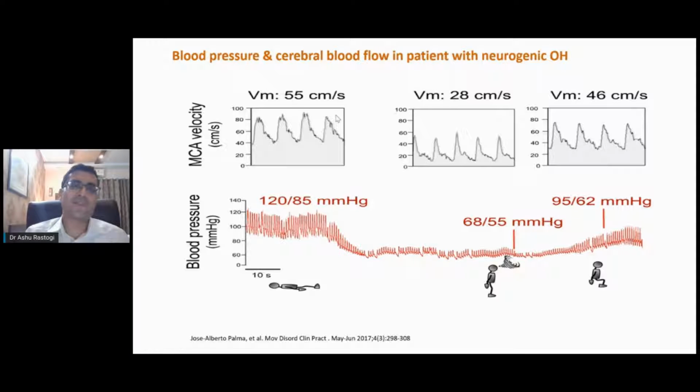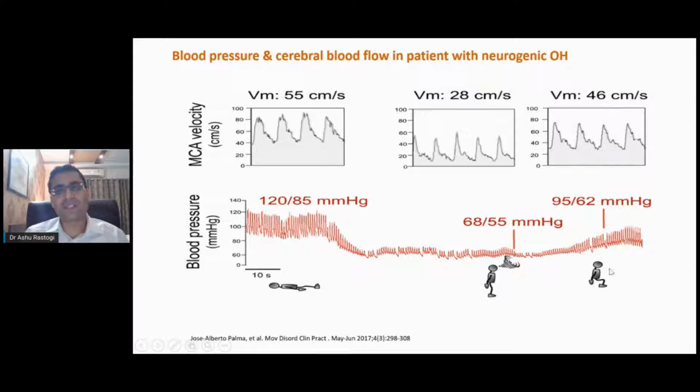Cerebral perfusion pressure is defined by the systolic pressure minus the intracranial pressure. But suppose this patient stands. On standing, his blood pressure reduces drastically. You can see almost 40 to 32 millimeters of mercury decrease in the blood pressure of this gentleman. And by this, the MCA blood velocity to maintain cerebral perfusion is significantly reduced, just 28 centimeters per second. And this is very low to maintain the cerebral perfusion pressure.